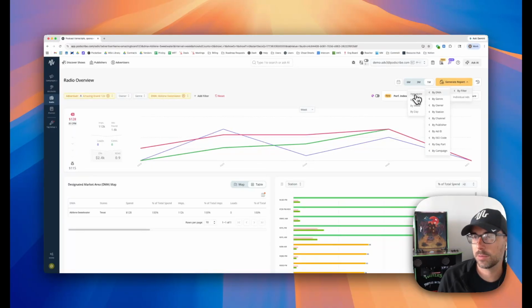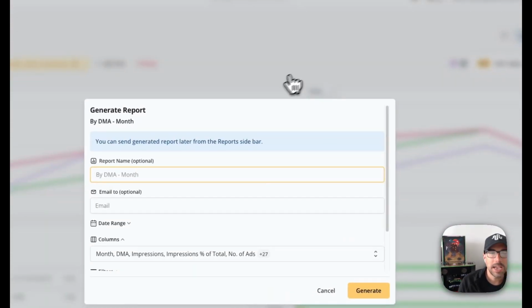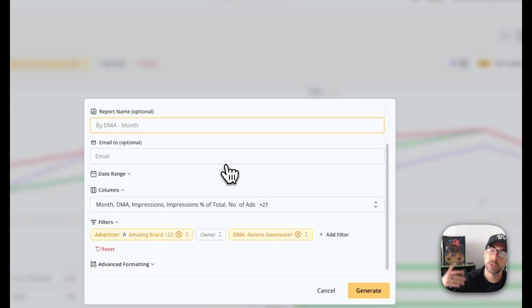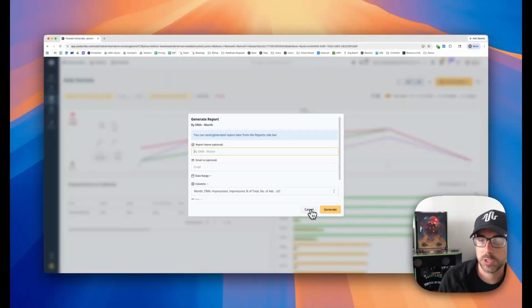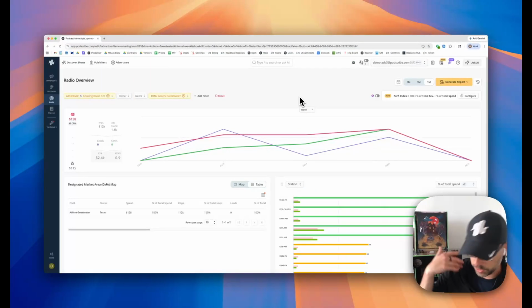All of these things can be set up as a one-time report. In the near future, we'll also be offering scheduled reports where this report can be sent to you in CSV format directly to your email address or an S3 bucket and things of that nature. But these reports can be generated and the data can be exported out of the radio report.